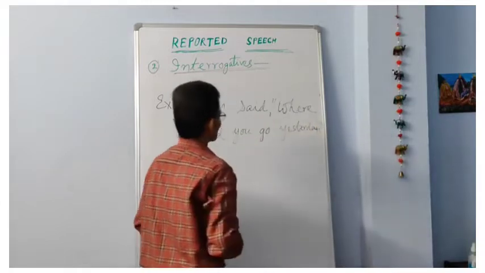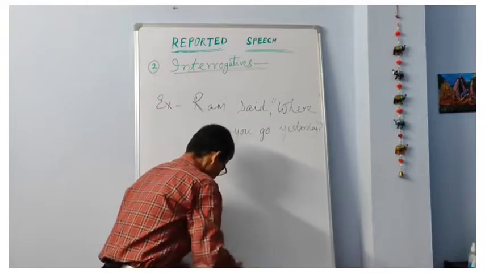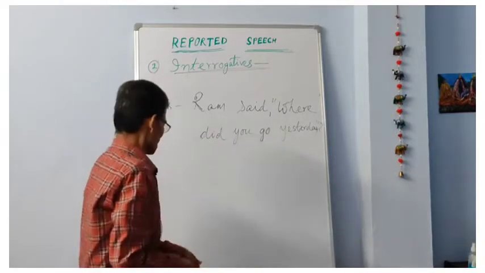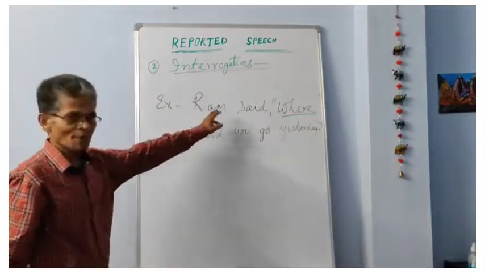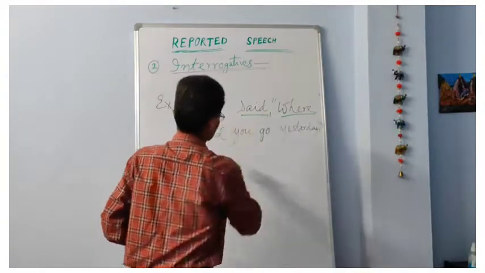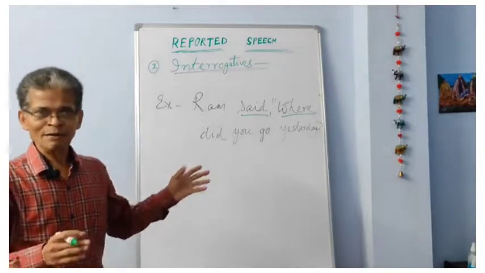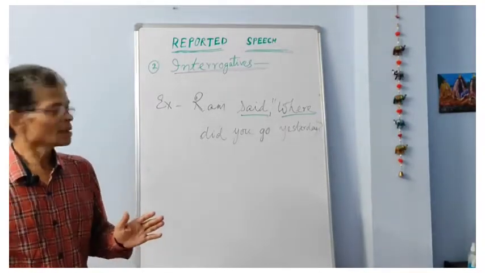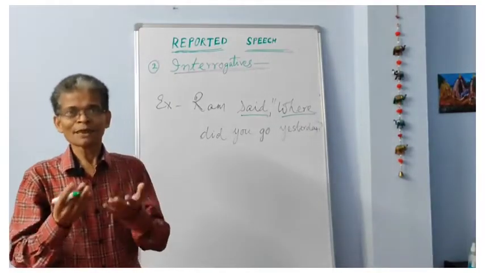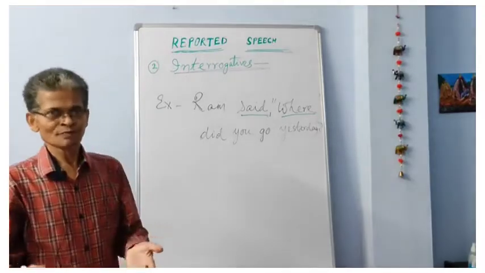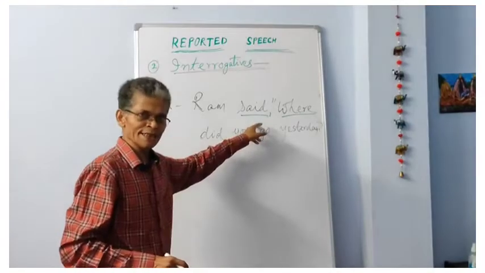Where did you go yesterday? Now you see, the sentence begins with what? A WH word. First of all, here Ramo said. Here Ramo said means I am reporting to you, and here Ramo is not present. Ramo is not asking the question, where did you go yesterday? I am the reporter. I am reporting what Ramo said to you. I am reporting to you about Ramo's speech, and here Ramo said.